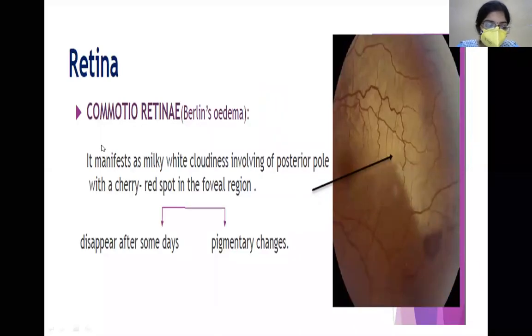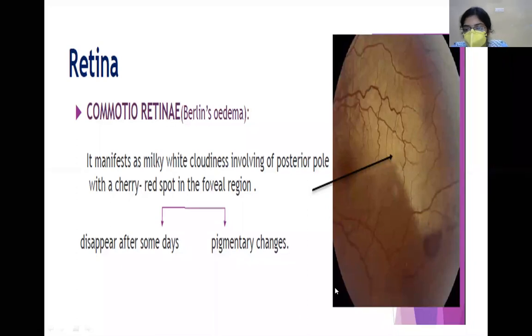Now, what about retinal complications? Now, this is important for you. This is an important topic, commotio retinae or Berlin's edema. As soon as the blunt impact occurs, sometimes the retina can be affected, and there is a milky white cloudiness.